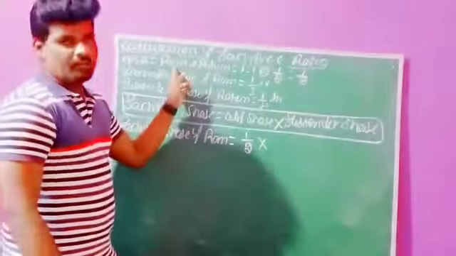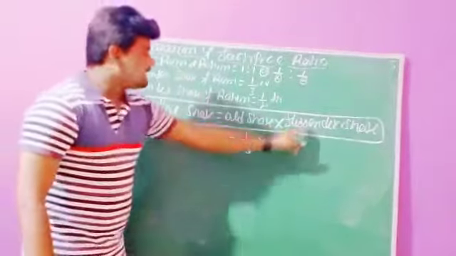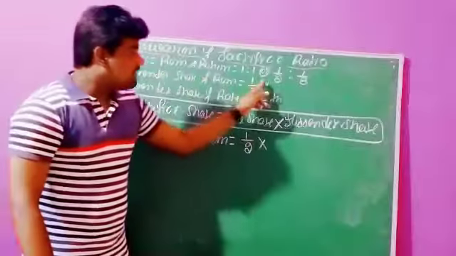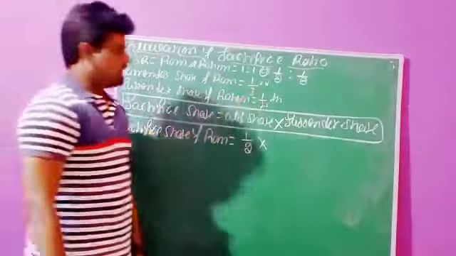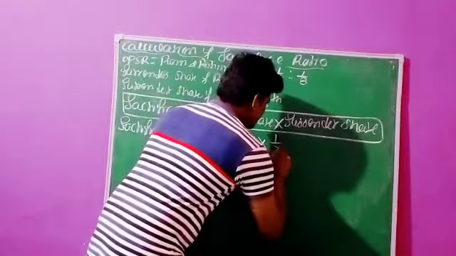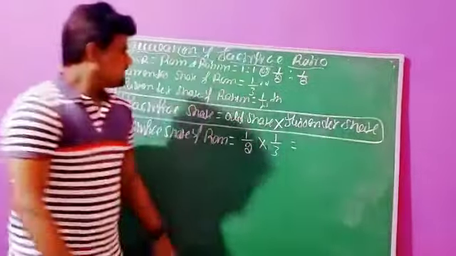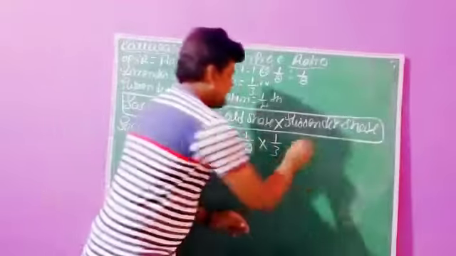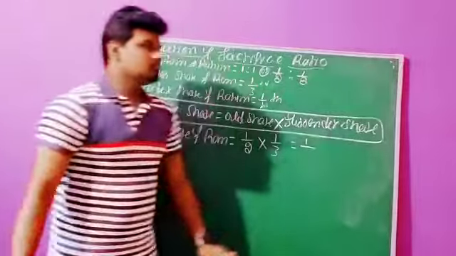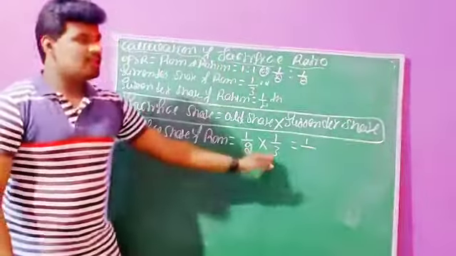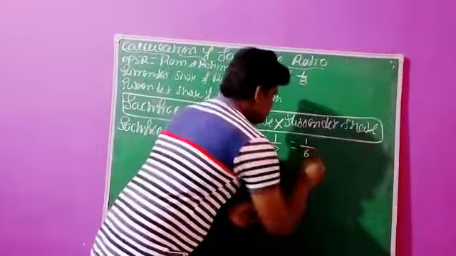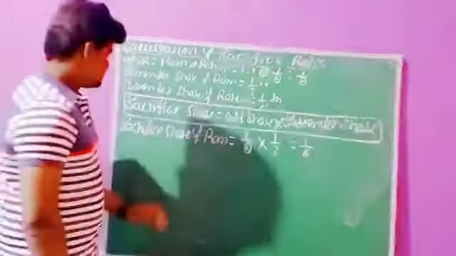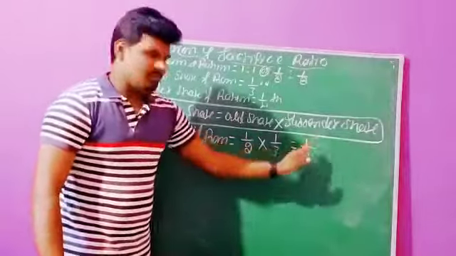And the surrender share: Ram surrendered one third of his share, so write one third. This was the given data, right? Now we need to multiply. 1 ones are 1, 2 threes are 6. 1 by 6 is the sacrifice share of Ram, or the share sacrificed by Ram.